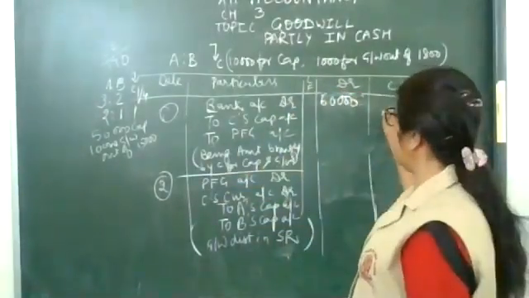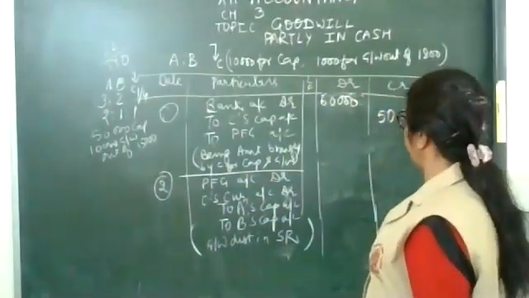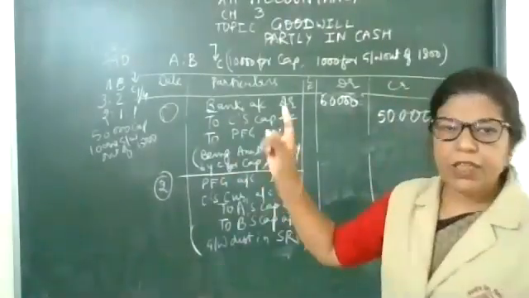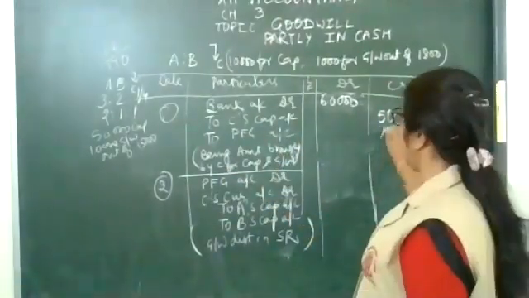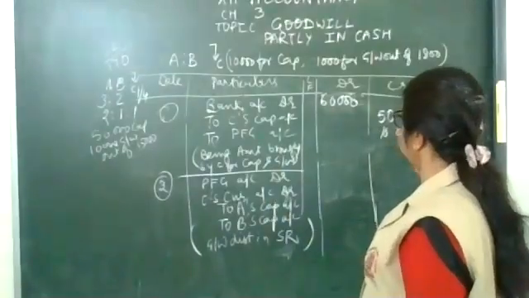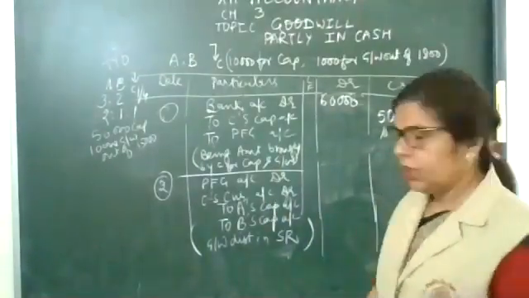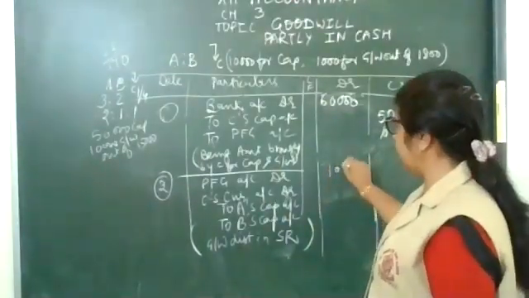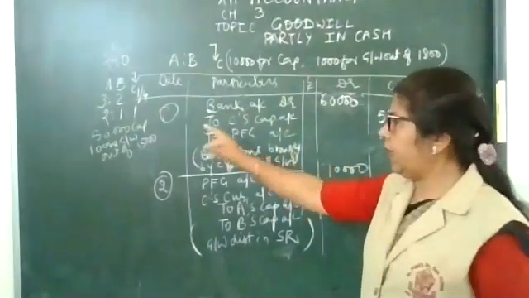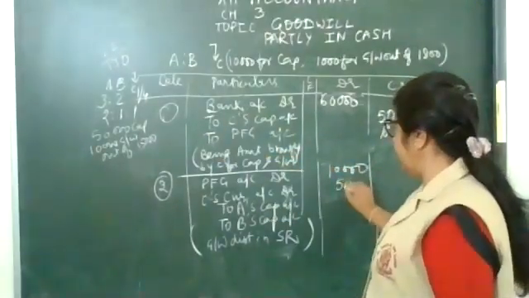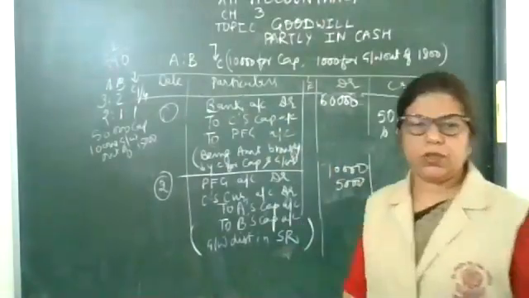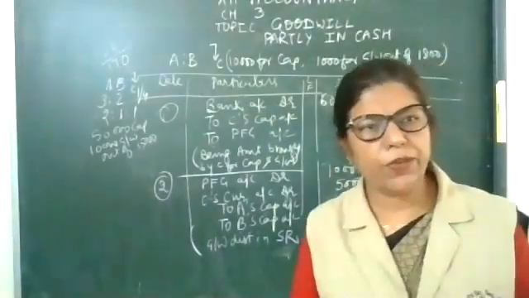His capital is 50,000, premium for goodwill is 10,000, and the current account will be 5,000. Why 5,000, children?